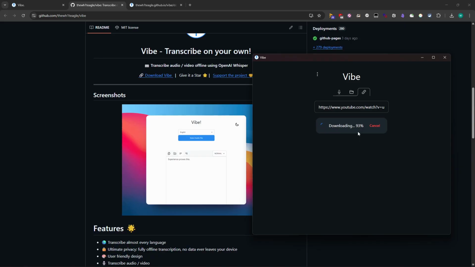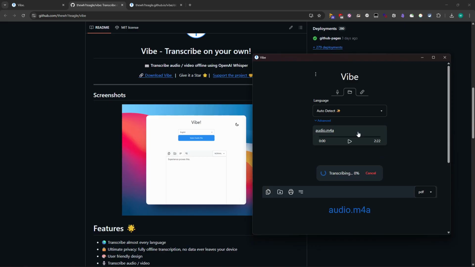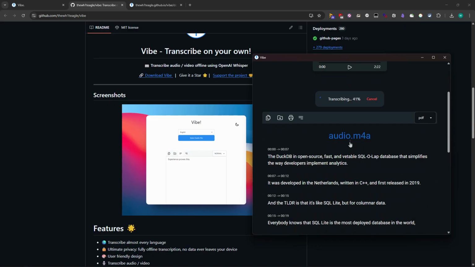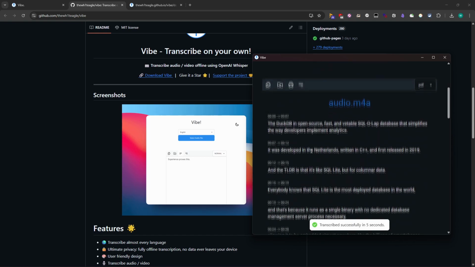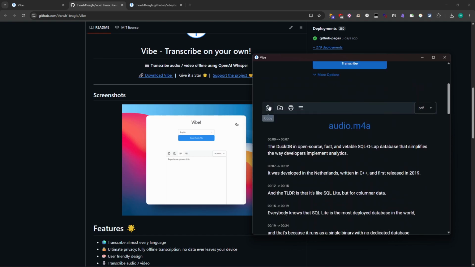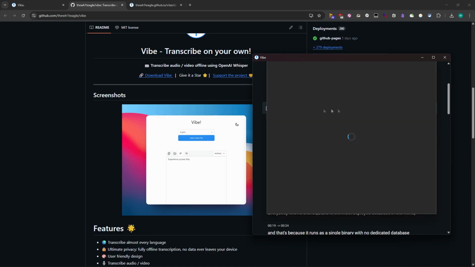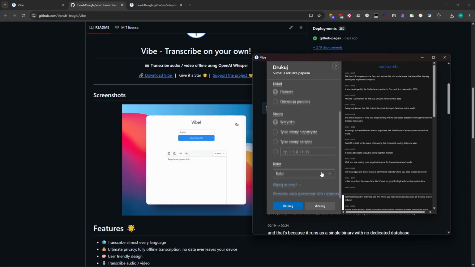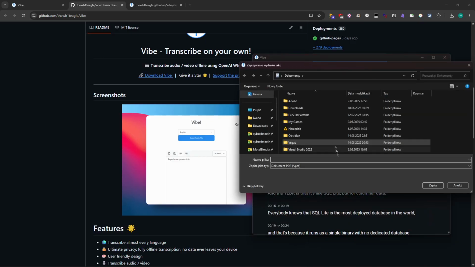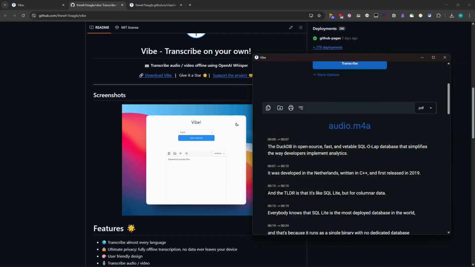I'm using actually the slowest model, so you can download the faster model. This is the audio, and we see actually exactly the time. And this way you can copy it over, you can save transcript, you can choose right alignment or left alignment. It's just mostly for people who are using it from Arabic or Hebrew. And this way we can actually download it. So if I just save transcript as PDF, we can just save it here. Basically, I just press desktop and here, and this way I can use it.